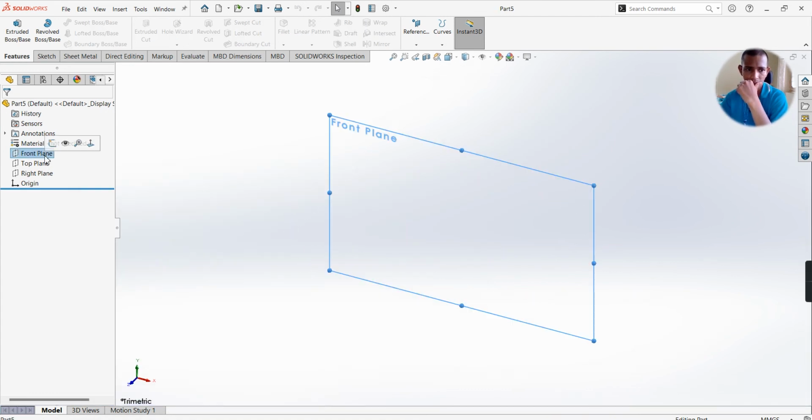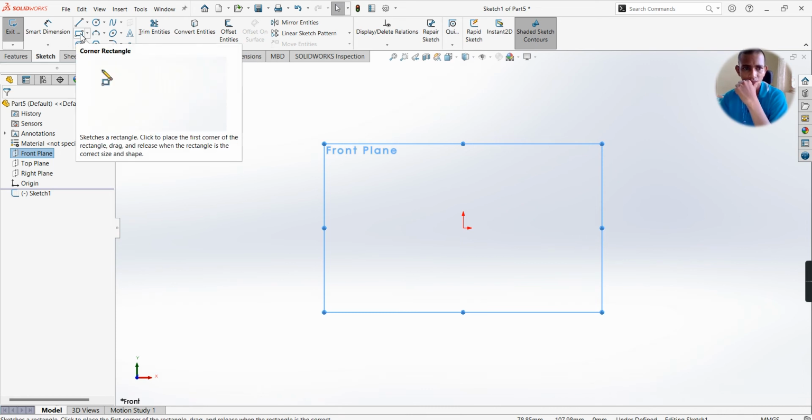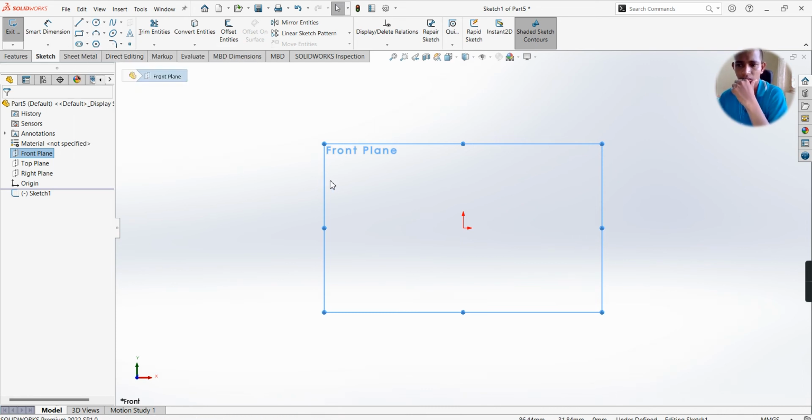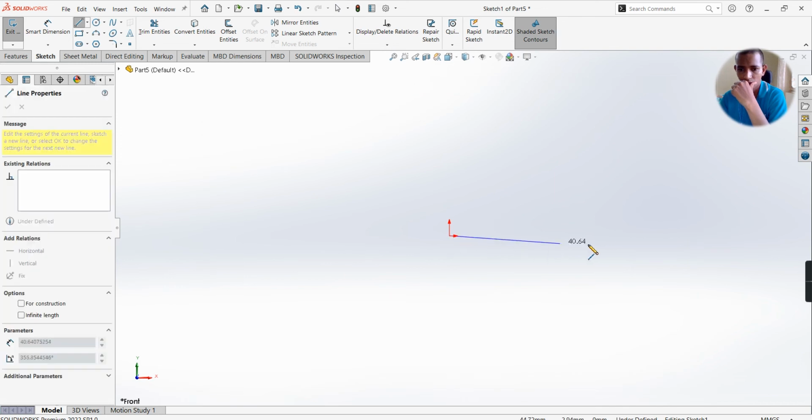Select front plane, sketch, take a rectangle command or take a line command. From origin point draw a horizontal line, vertical line, again horizontal, again vertical.